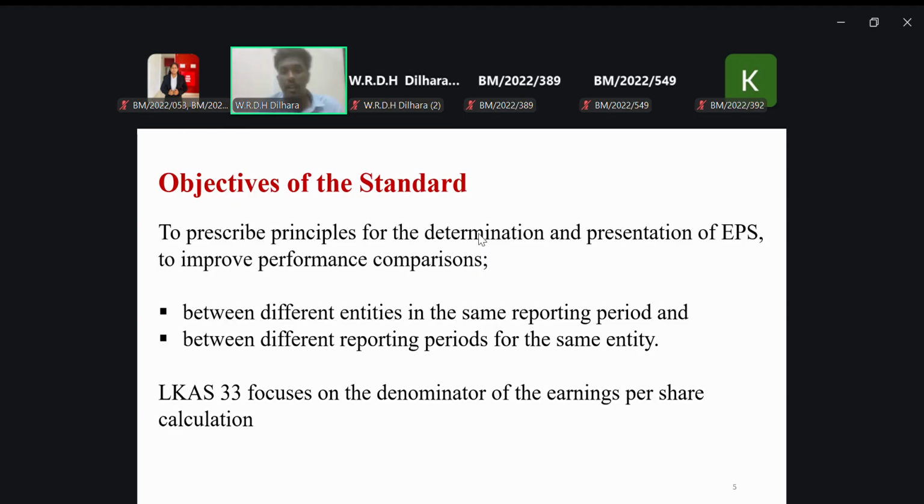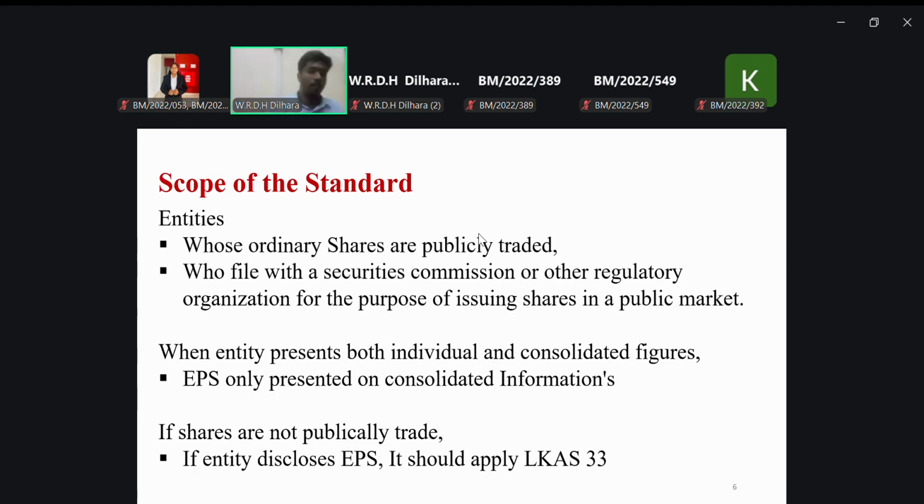That means, can we compare two different companies with the same financial statements if there were no standard like this? And can we compare our company's performance over the past several years? If we had not developed a common objective, common comparison, common scope and common methodology, could we do this comparison? To enable this comparison, this standard came into place. So this is the objective of this standard, why this standard was set up. Highlight these things and write any notes, please do it, because these can be tested in your end exam.